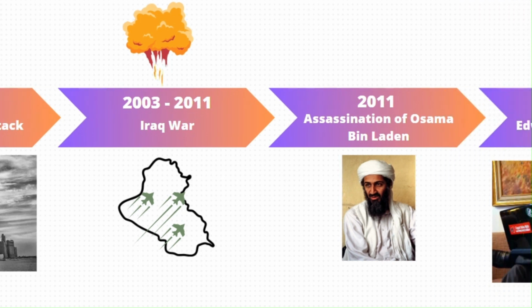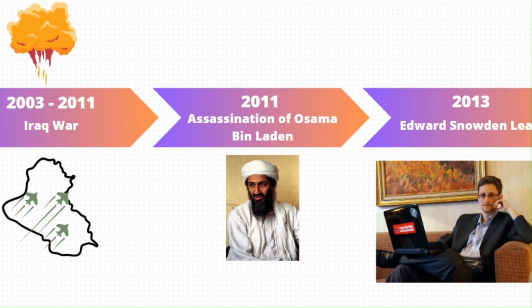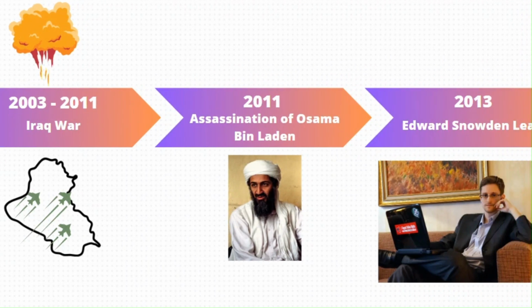Osama bin Laden, the founder and leader of the terrorist organization Al Qaeda, was killed by US Navy SEALs in a covert operation in Abbottabad, Pakistan in 2011. The operation was authorized by President Barack Obama and was a major victory in the war on terror.